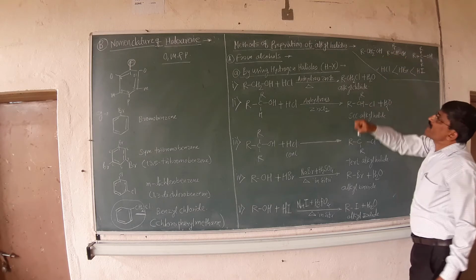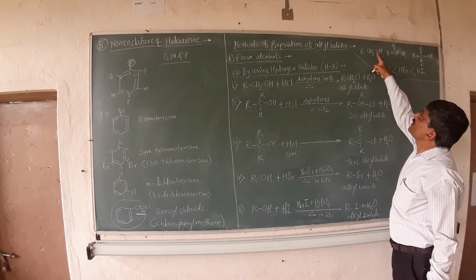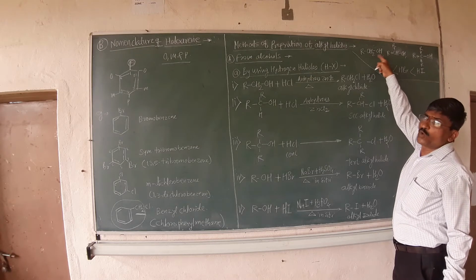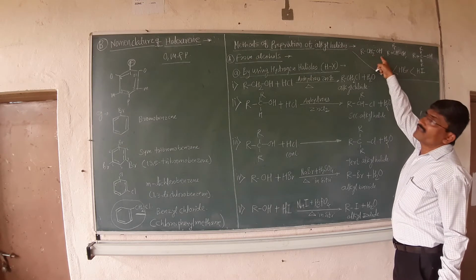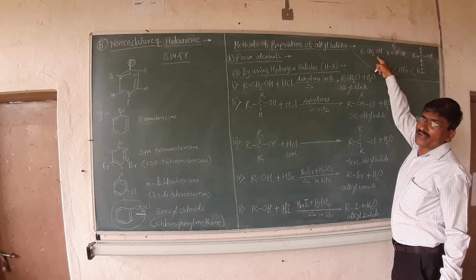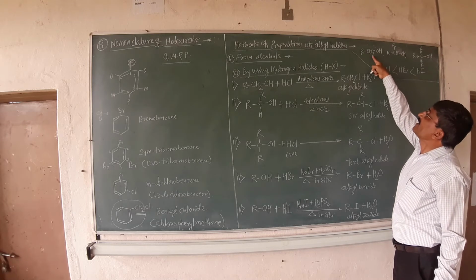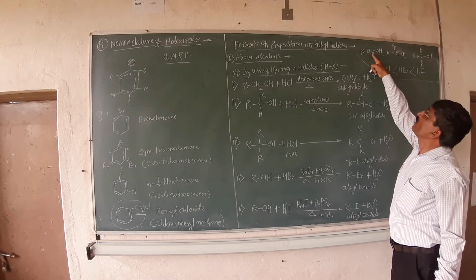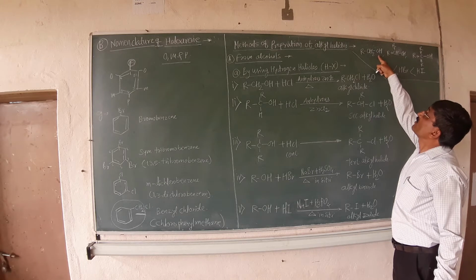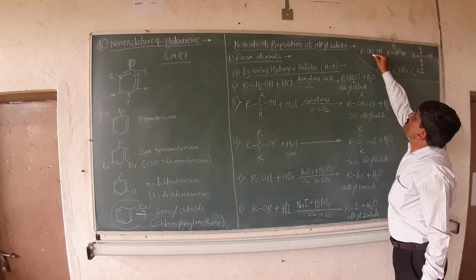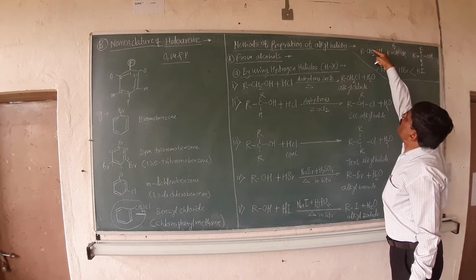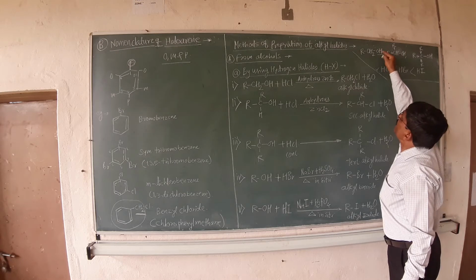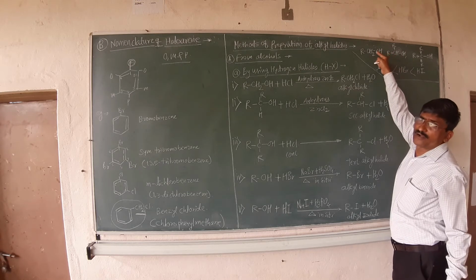In case of the primary one, there is no other group. Only one carbon atom is there, which is going to donate. But what happens during that process? Instead of breaking of the C-OH bond, the bond between oxygen and hydrogen undergoes breakdown.